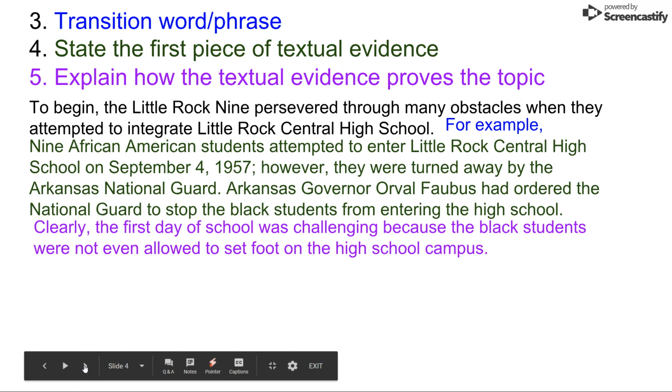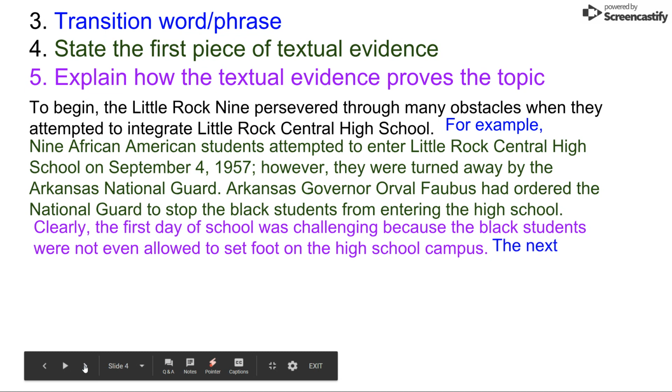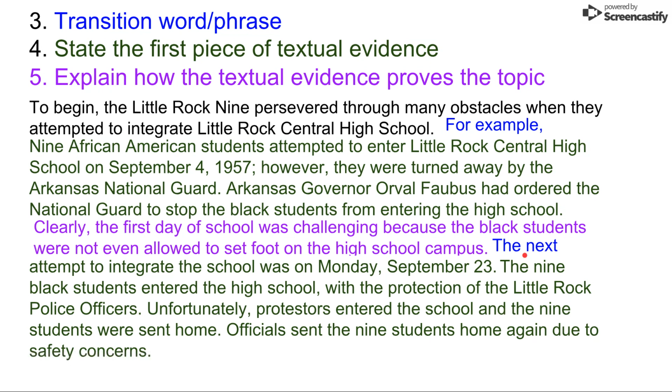Now that I have this first piece of textual evidence, I've explained it. I now go to repeat step 3, where I include my transition word or phrase and then state my second piece of textual evidence.